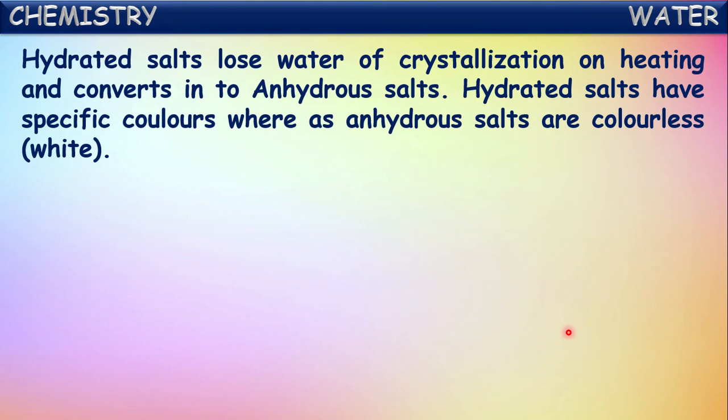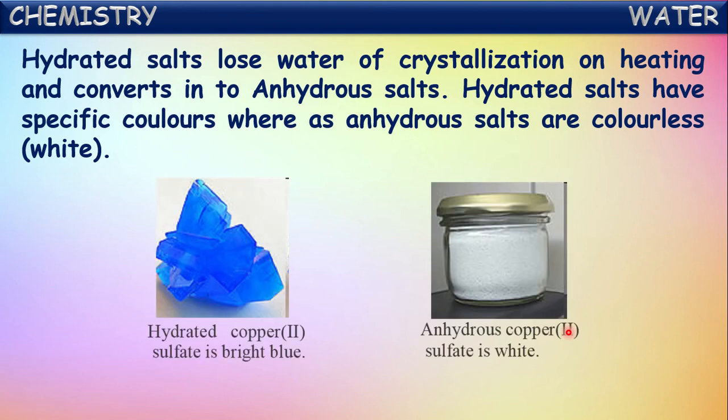Okay. Now, hydrated salts lose water of crystallization on heating and convert into anhydrous salts. Hydrated salts have specific colors, whereas anhydrous salts have no color, or they become colorless. See here, for example, copper sulfate, which is hydrated copper sulfate.